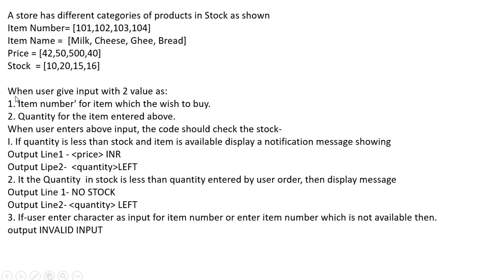Now what the user does, the user will give input with two values. The first value is going to be the item number for the item which he wishes to buy, and another input is going to be the quantity for the item entered above.